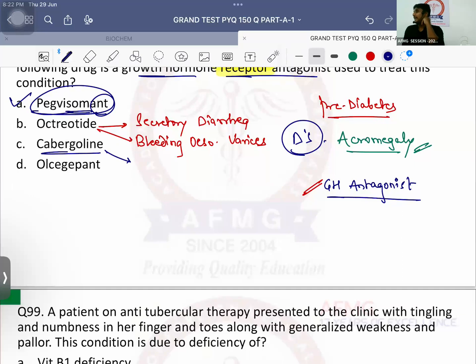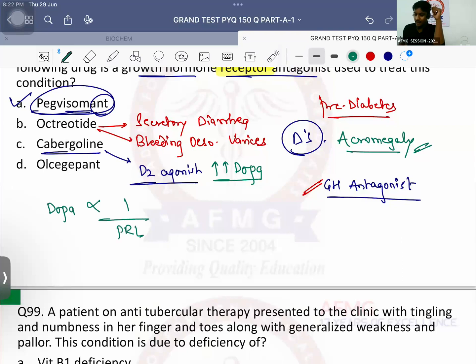Cabergoline is a long-acting dopamine agonist. Very good. It is a long-acting D2 agonist. Now, if it is a D2 agonist, it will increase dopamine levels. And which hormone is antagonist to dopamine? अगर dopamine बढ़ता है तो कौन घटता है? Very good. Prolactin. So if dopamine increases, prolactin will decrease. Therefore, D2 agonists like cabergoline can be used to treat which condition?